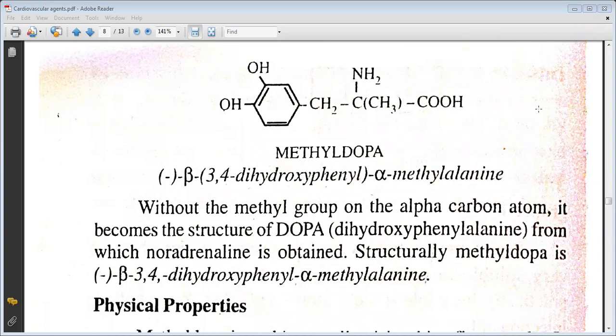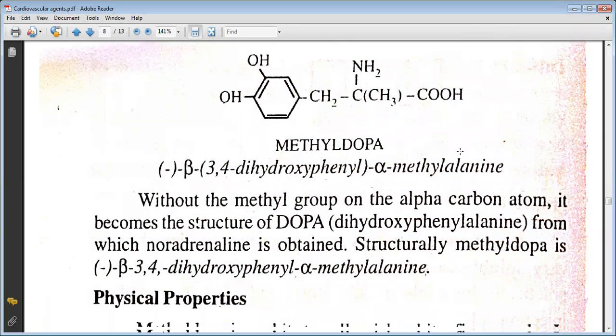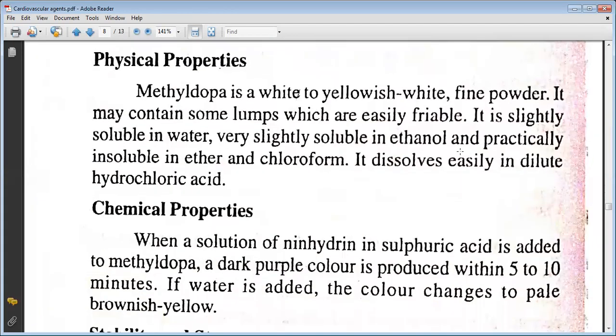The physical properties of methyldopa include: it is a white to yellowish white fine powder. It contains some lumps which are easily friable. It is slightly soluble in water, very slightly soluble in ethanol, and practically insoluble in ether and chloroform. It dissolves easily in dilute hydrochloric acid.